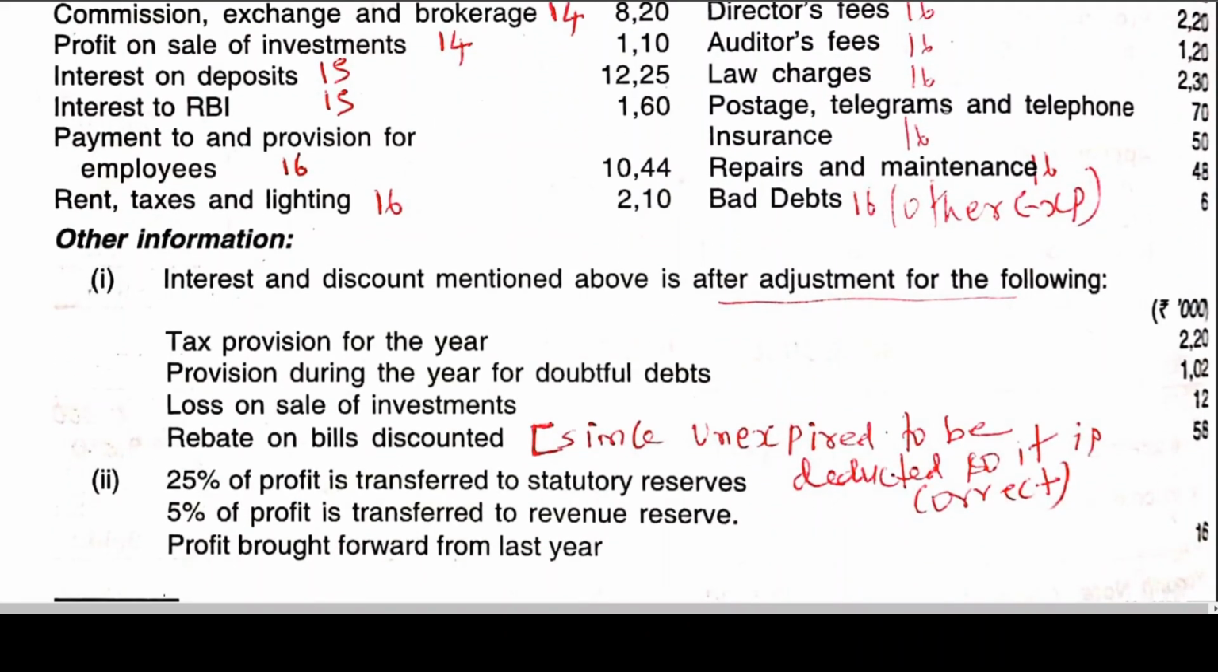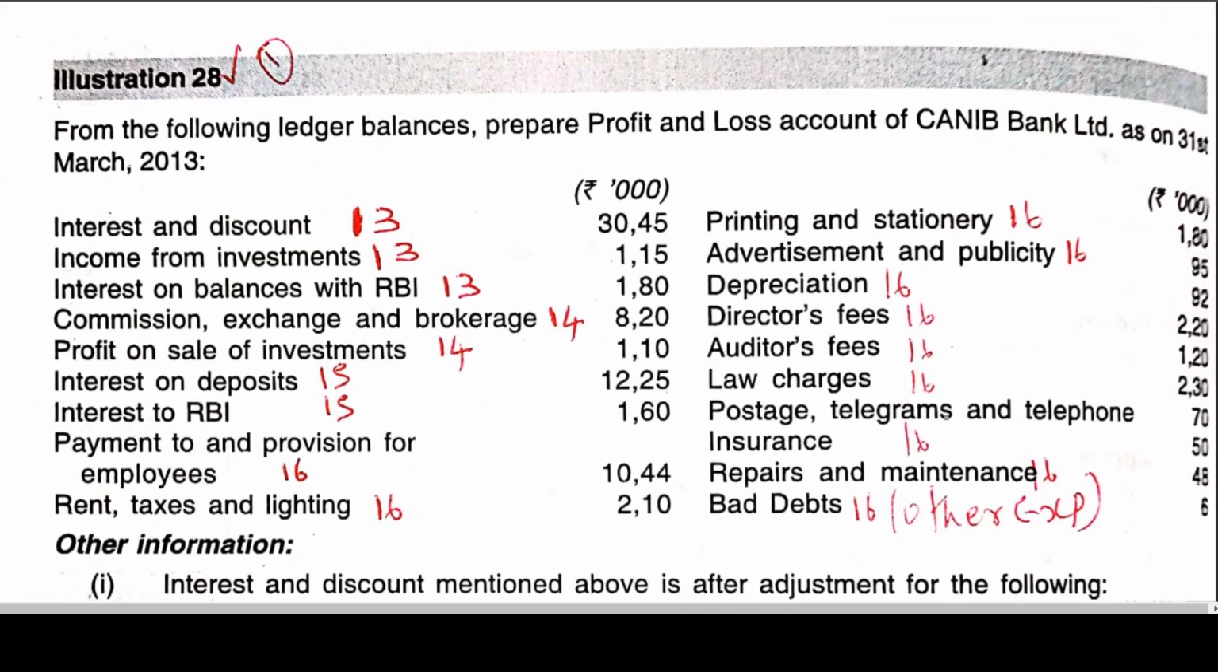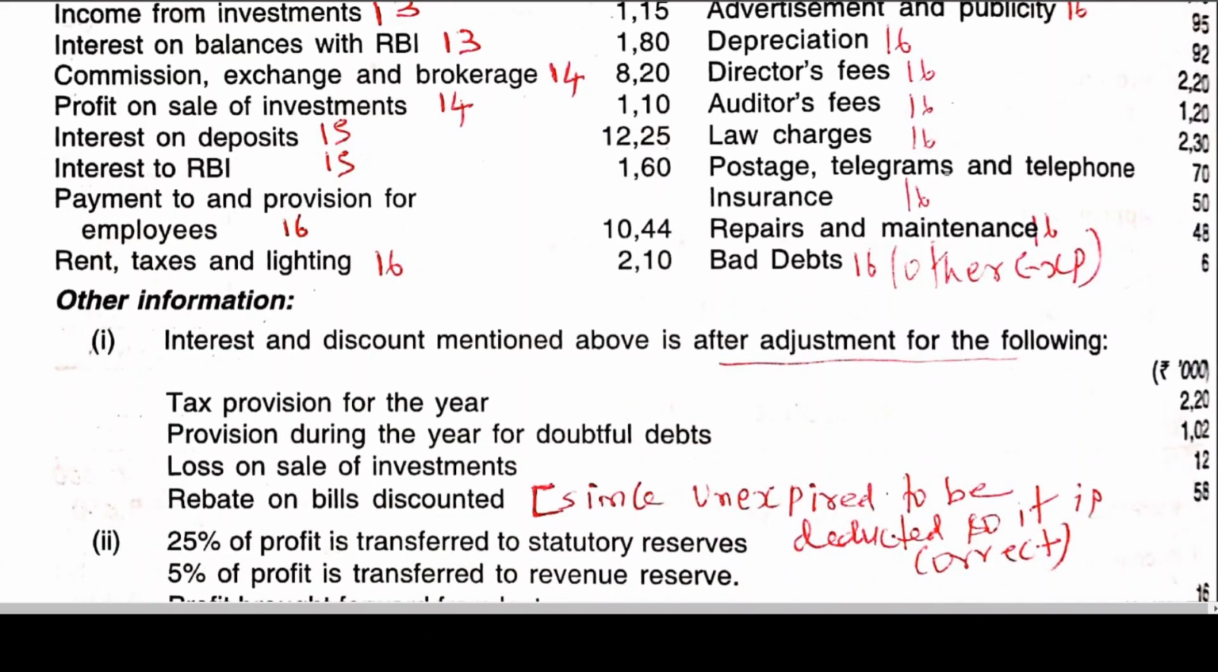Then we also got some information here. Interest and discount mentioned above is after adjustment of the following. That interest and discount given here, this 3045, is after adjusting. You cannot adjust tax provision for the year from that. So that is not to be taken, it is to be added back. Provision during the year for doubtful debts also need not be adjusted there. It is also to be added back.